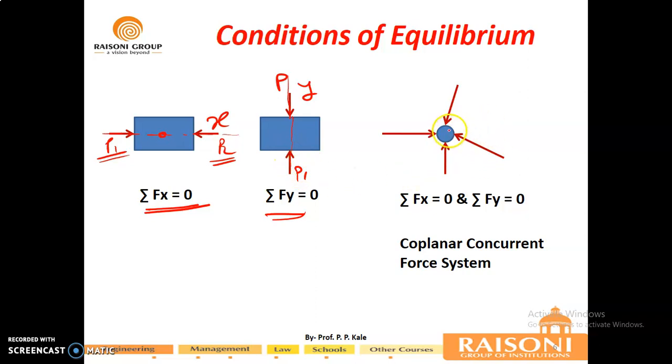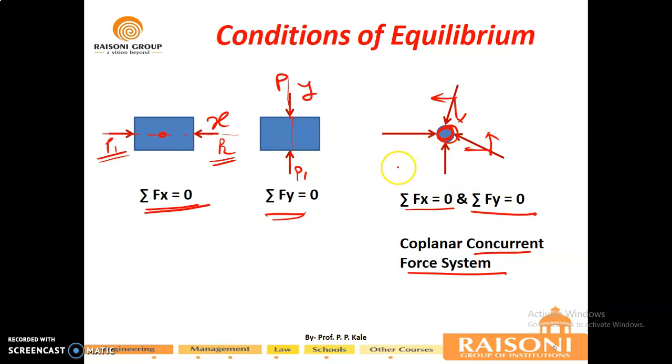Now, this type of forces acting on a particle is a coplanar concurrent force system. All the forces are meeting at one point. In that case we will use two equations of equilibrium, because here we can get inclined forces, so that we can find their two mutually perpendicular components. So we have to use two equations of equilibrium for stability of this type of bodies.